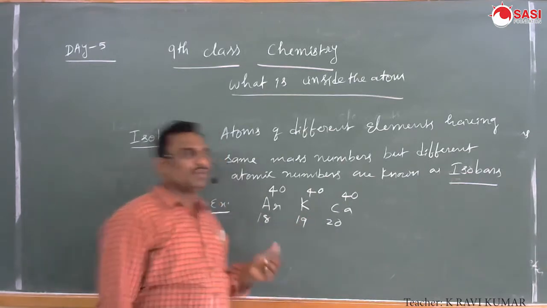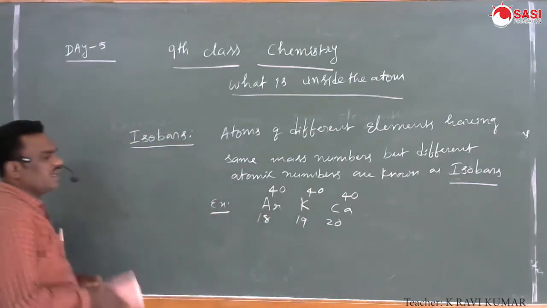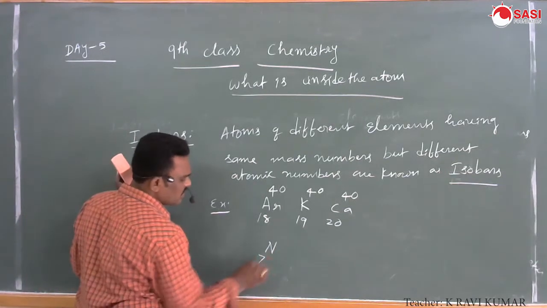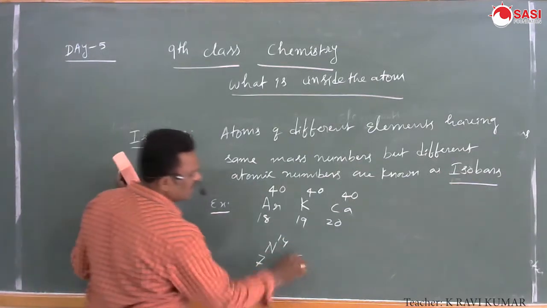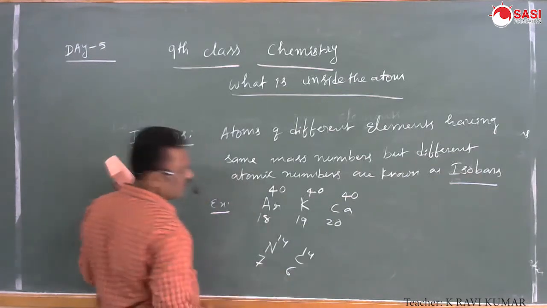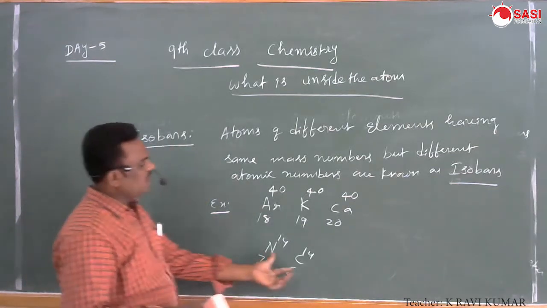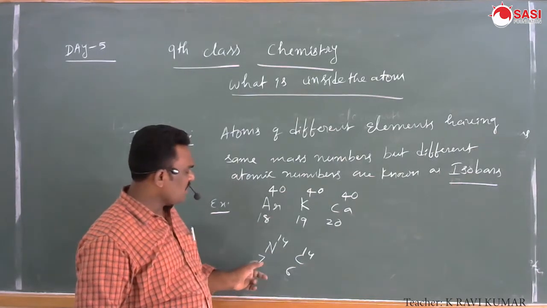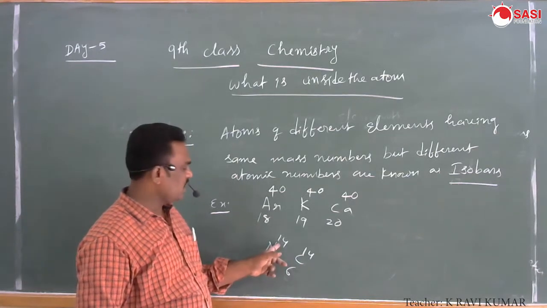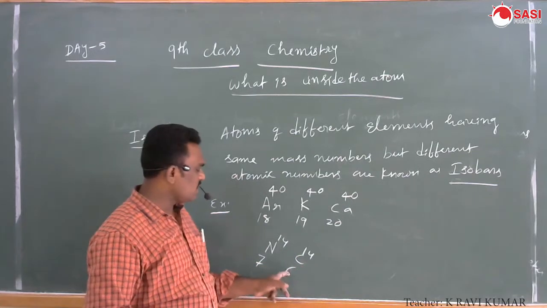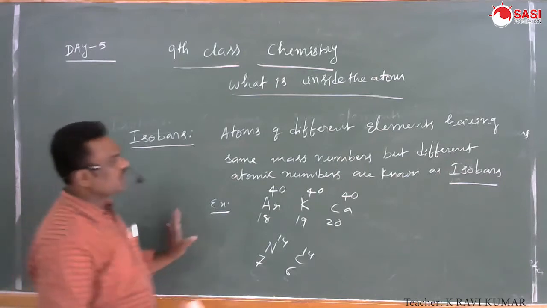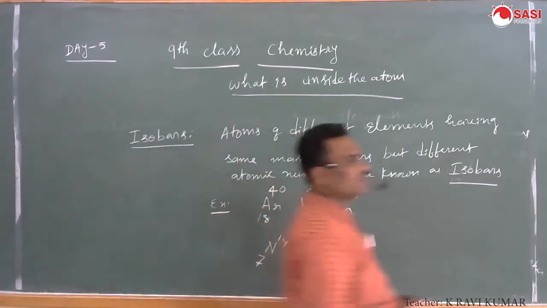These are called isobars. Another example: nitrogen 714 and carbon 614 are also isobars.